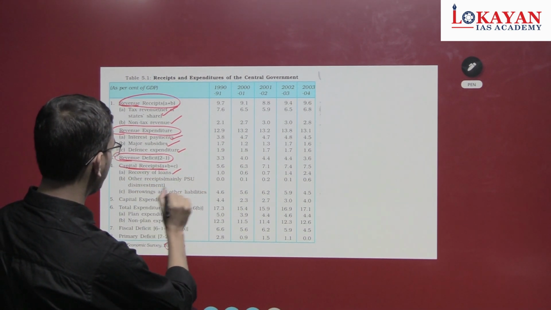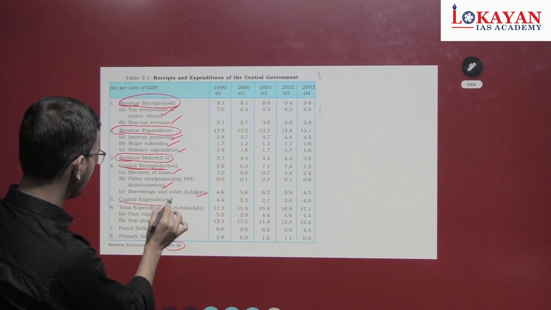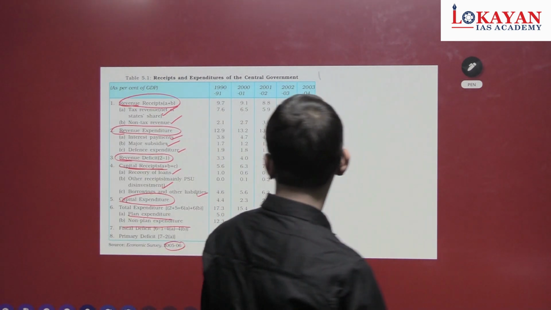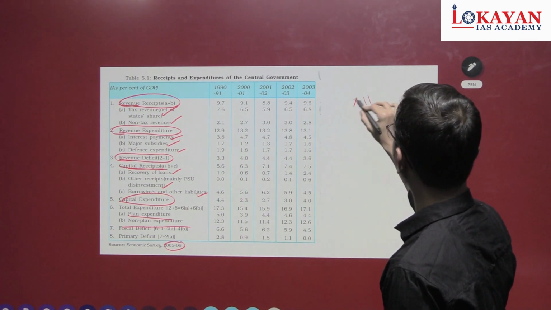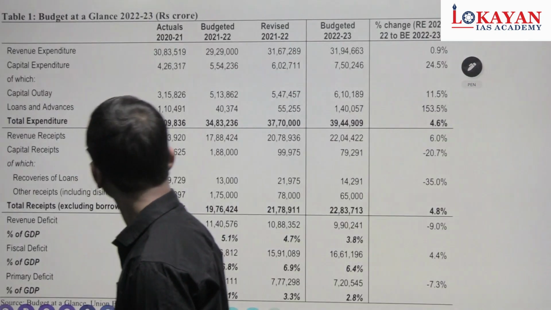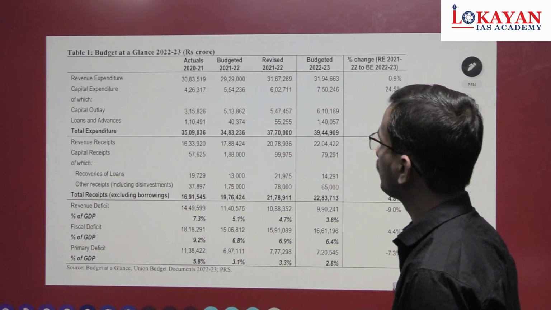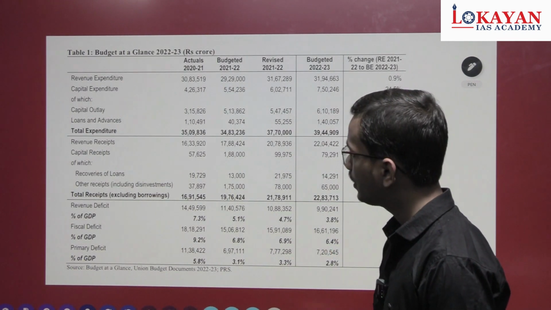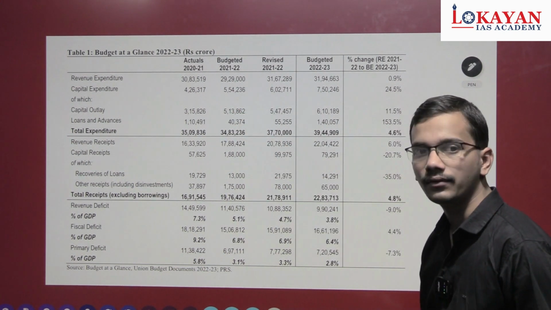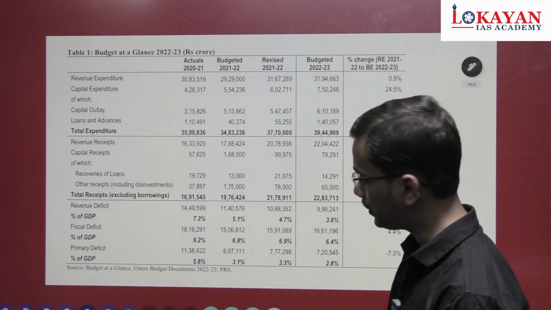Other receipts mainly by PSU disinvestment, borrowings and other liabilities, and capital expenditure, plan expenditure, non-plan expenditure. Okay, this is 12th macroeconomic NCERT. Go through the chart carefully. Okay, this is latest one. Again, it has following components. No need to mug up figure. Just see the primary deficit, fiscal deficit, and other components. Okay, this is from budget.